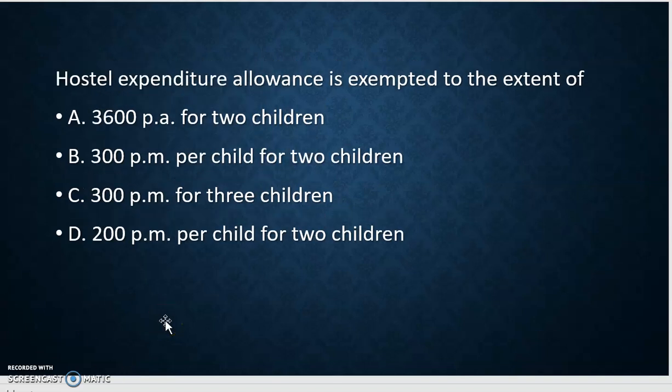Hostel expenditure allowance is exempted to the extent of: A rupees 3600 per annum for 2 children, B rupees 300 per month per child for 2 children, C rupees 300 per month for 3 children, D rupees 200 per child for 2 children. The correct answer is rupees 300 per month per child for 2 children. Hostel expenditure allowance is exempted from the salary of the employee. So the correct answer is B.